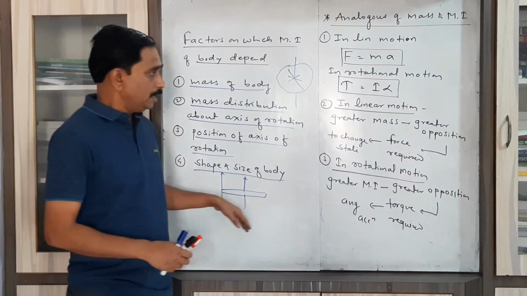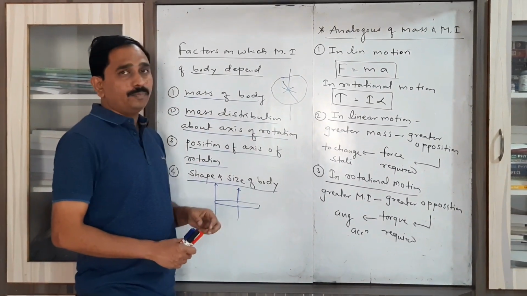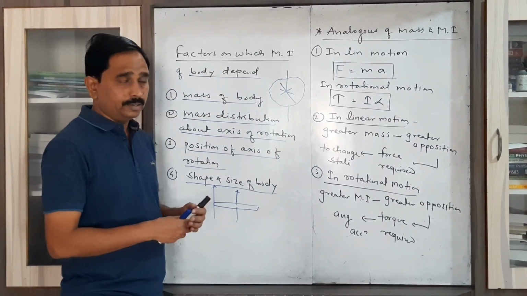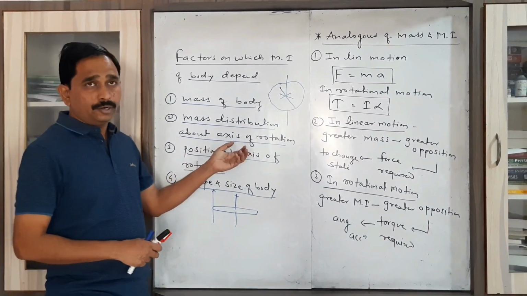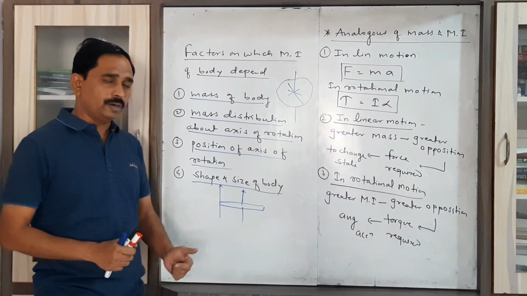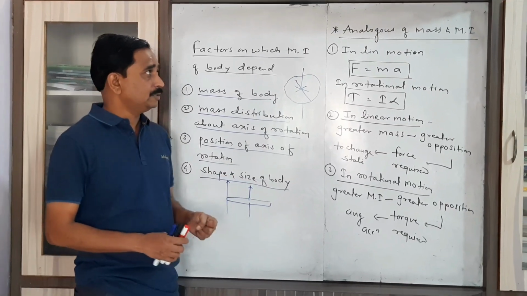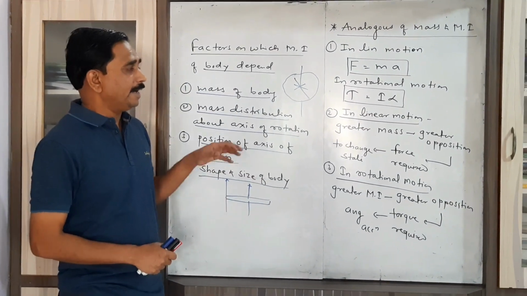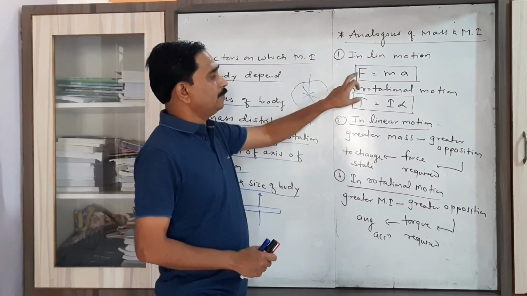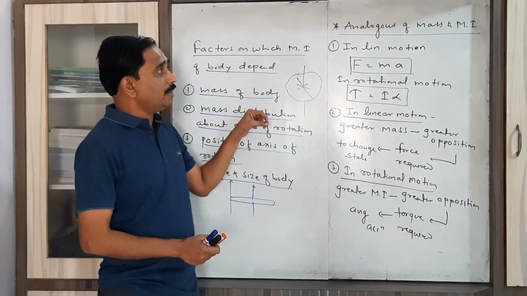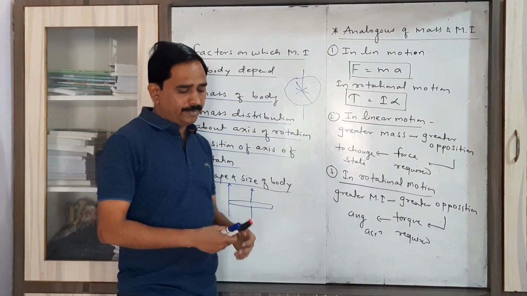Now I have to consider an important point from the same topic, that is the analogy of mass and moment of inertia, the physical significance of moment of inertia. Why is there a need to find the moment of inertia of any body, and what information do we obtain from it? To describe that, let us consider linear motion. We know that force is the product of mass and acceleration. For linear motion, we need a single force, so we write F equal to m into a.